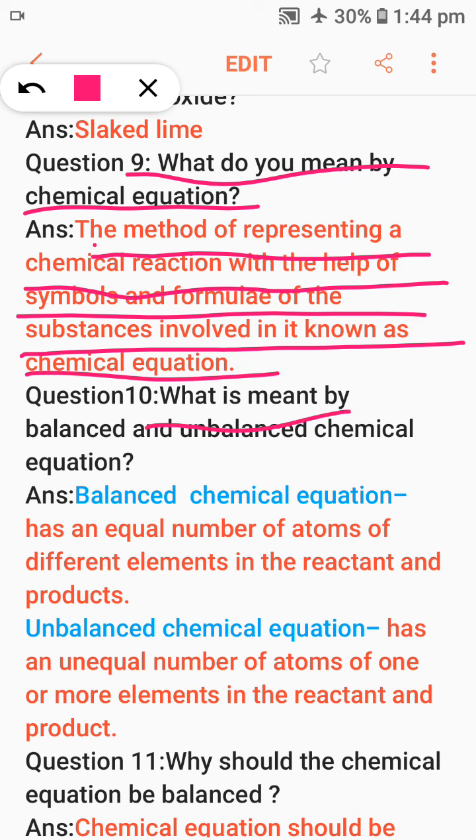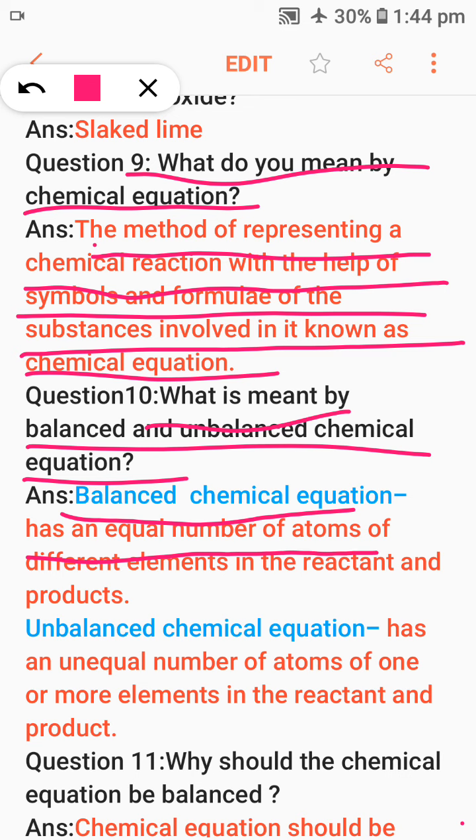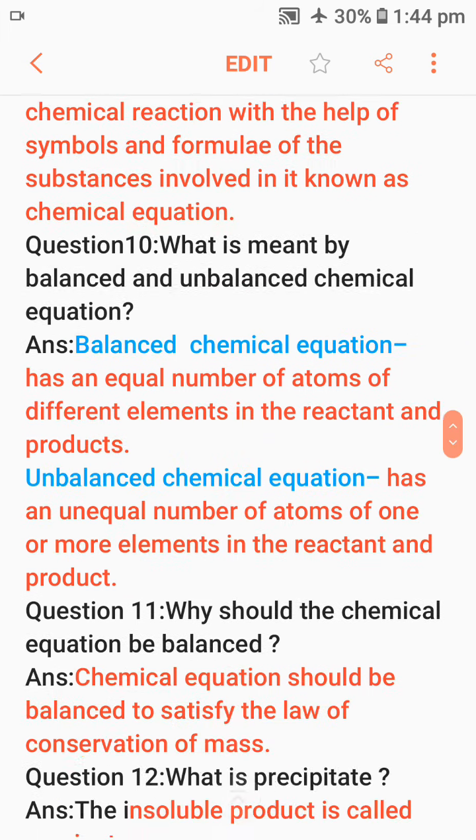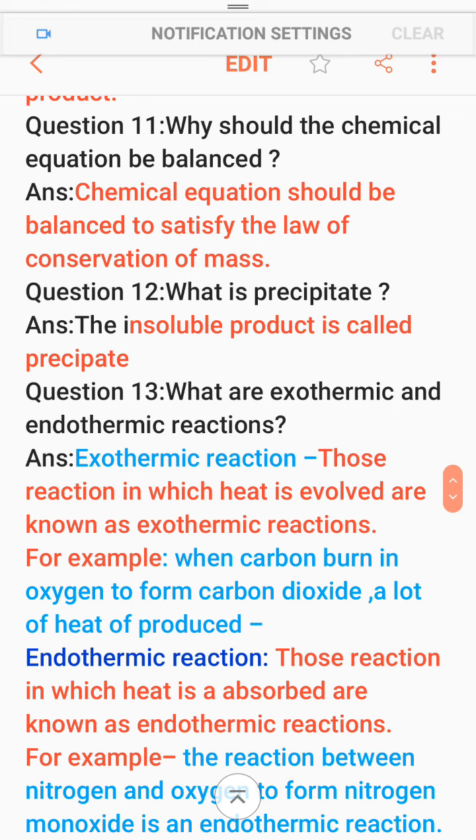Next question is, what is meant by balanced and unbalanced equation? Answer is, a balanced chemical equation has an equal number of atoms of different elements in the reactants and products. An unbalanced chemical equation has an unequal number of atoms of one or more elements in the reactants and products.